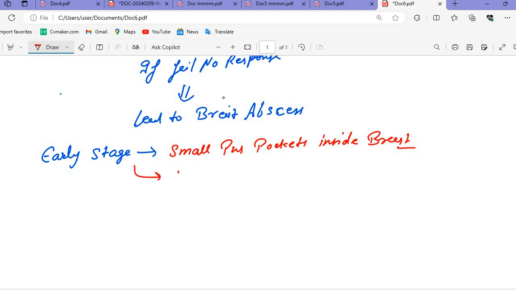So what we will see is the fluctuation. We studied what fluctuation is. Remember, fluctuation is the sign of abscess, but it is absent in the early stages. We don't see the fluctuation.